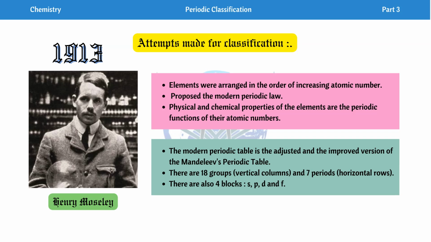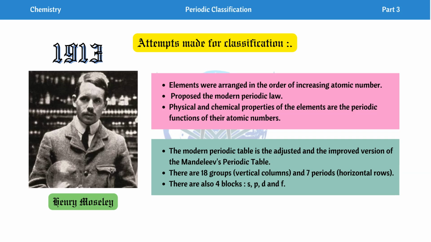In the year 1913, Moseley arranged elements in the order of increasing atomic number and proposed the modern periodic law. According to the modern periodic law, the physical and chemical properties of the elements are periodic functions of their atomic numbers. Periodic function means that after a certain period, their properties, both chemical and physical, will be repeated.